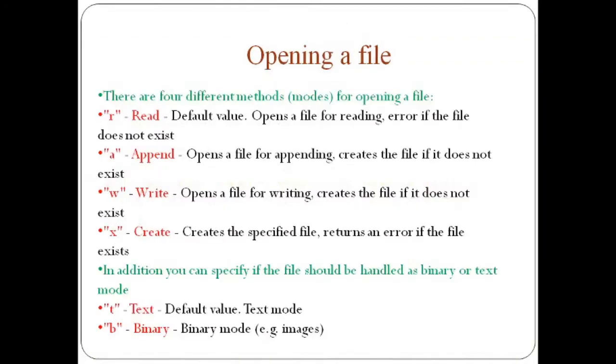Now, how to open a file. As we already discussed in the previous slides, there are a total of four modes. The first mode is read mode, shown by the letter r. This is the default value. It opens a file for reading. It gives an error if the file does not exist. That means this mode is only used for reading the file. If a file of a particular name is not there on your hard disk, then this will give you an error message.